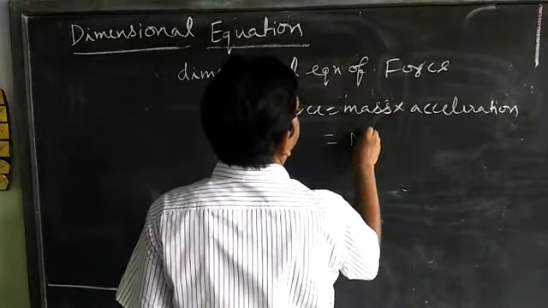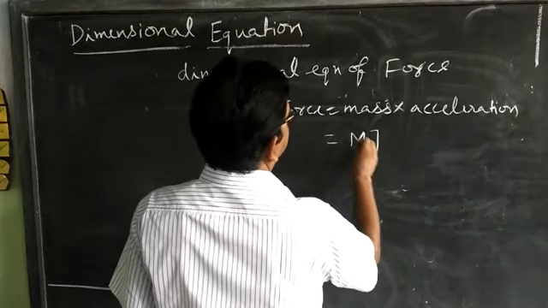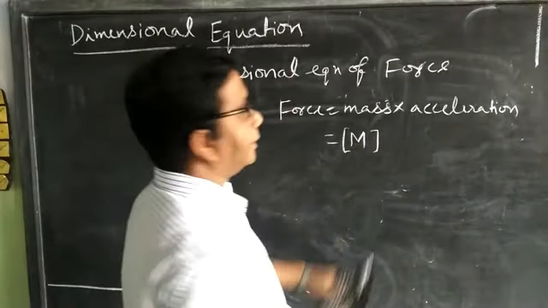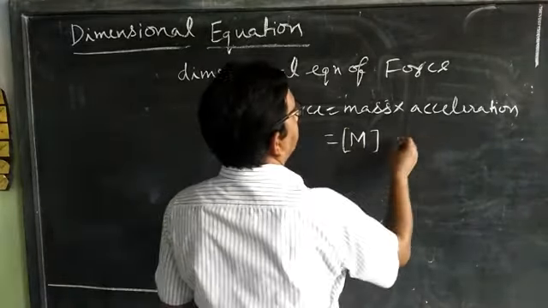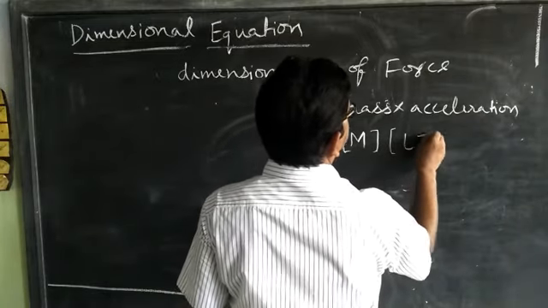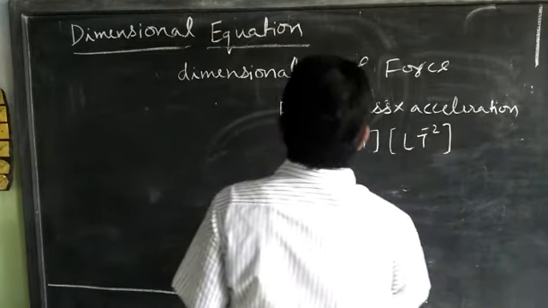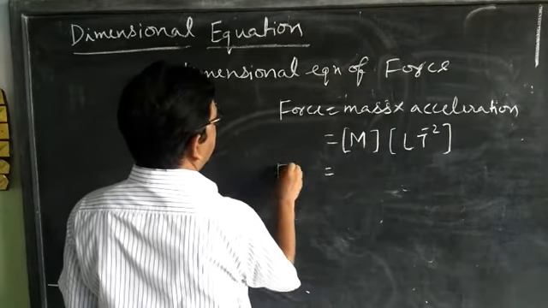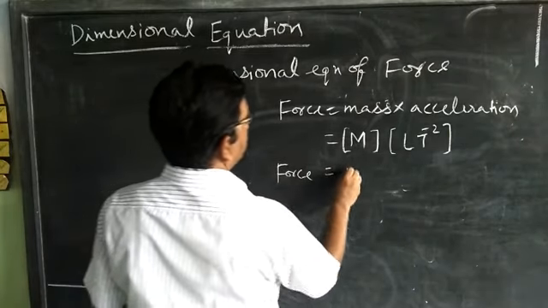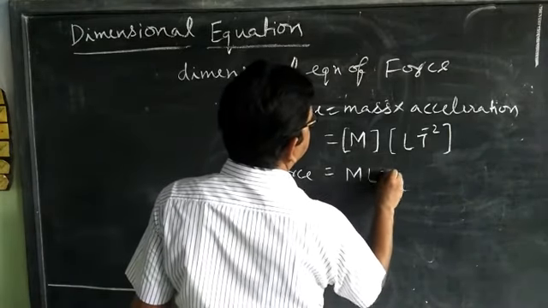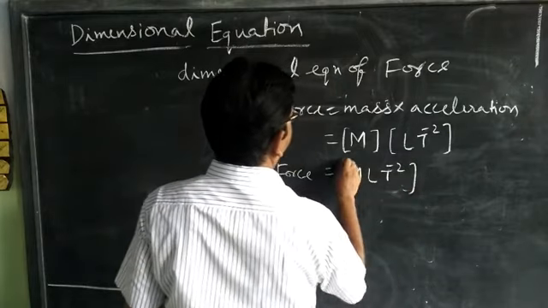Mass can be denoted by M, and we have already found the dimension of acceleration, which is LT^-2. Thus the dimensional equation of force is MLT^-2.